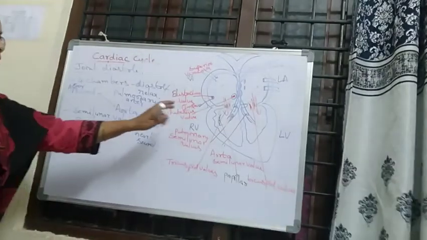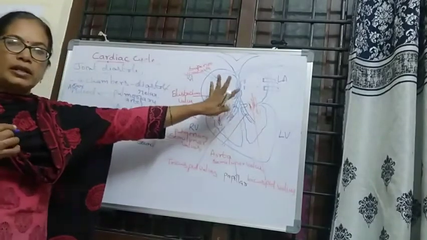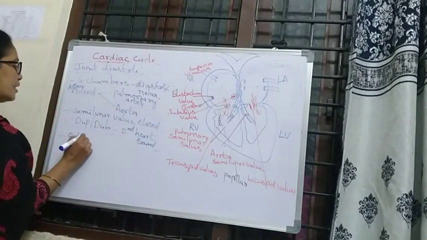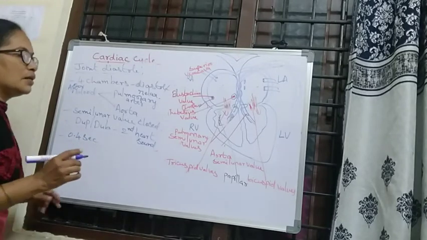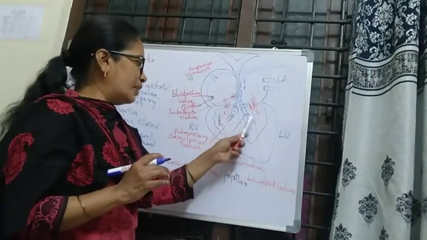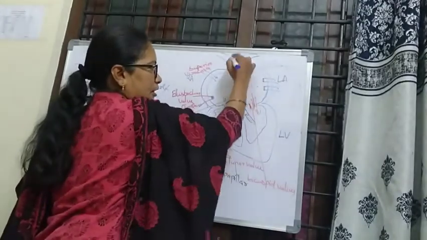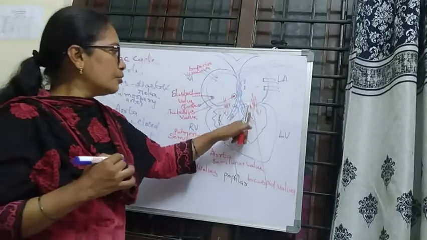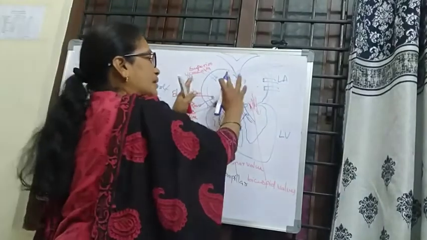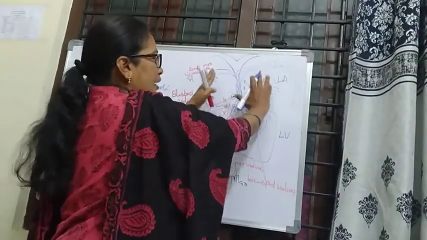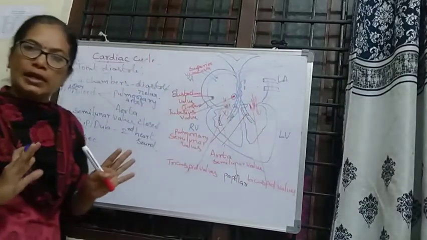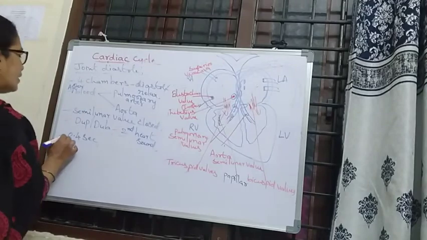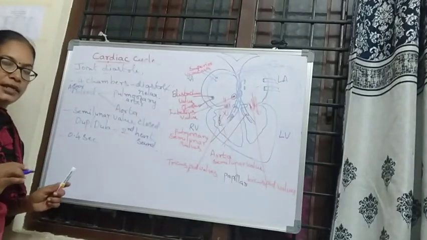And the four chambers are in a relaxed stage for 0.4 seconds. After the blood has entered from the ventricles into the pulmonary artery and the aorta, these four chambers are in relaxed mode, which is called joint diastole. It will take 0.4 seconds.